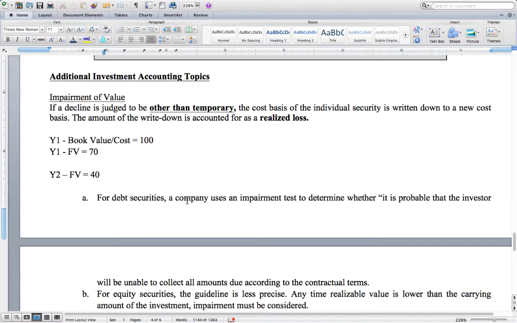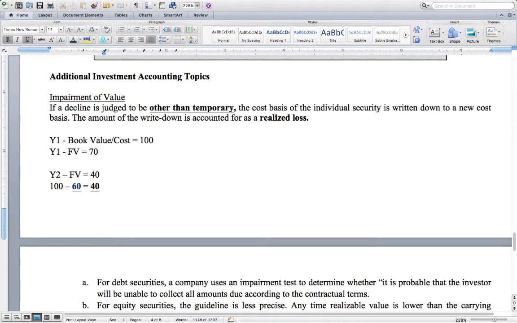So you would take the 100 and write it down to 40, which means you would recognize a realized loss of $60. This would then become the new book value of the security that you reflect on your books. So going into year 3, your book value would equal 40.